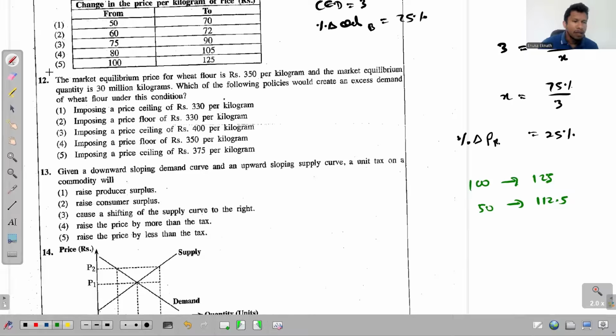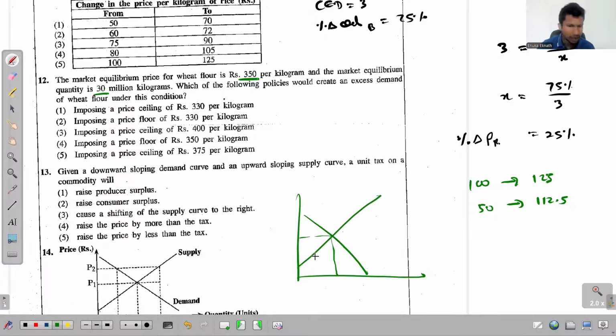Look at the 12th one. Market equilibrium price for wheat flour is 350 per kilogram and the market equilibrium quantity is 30 million kilograms. Okay, so price is 350, Q is 30. Which of the following policies would create an excess demand of wheat flour under the situation? Okay, simply, this is it. If this is the market price, right? If 350 is the market price and if 30 is the market quantity, equilibrium quantity, an excess demand will arise